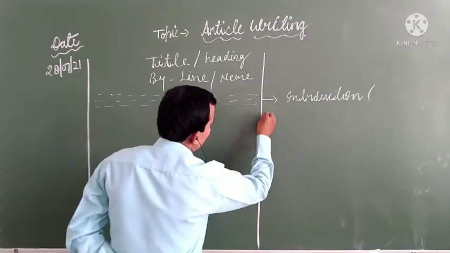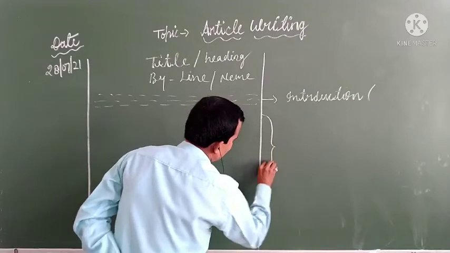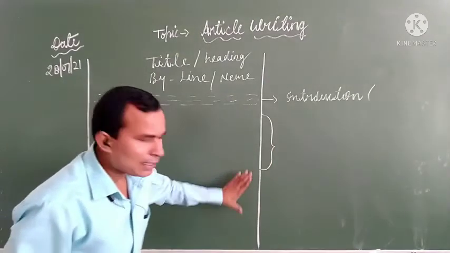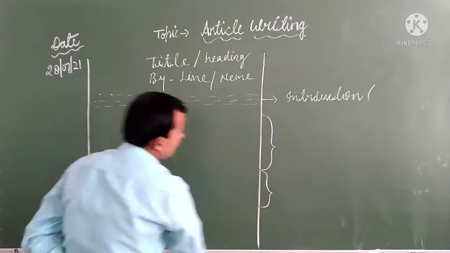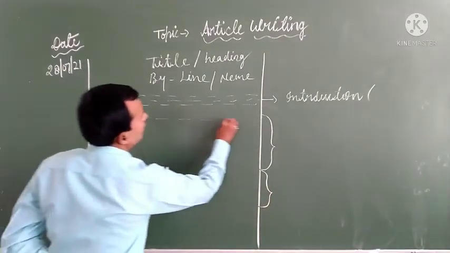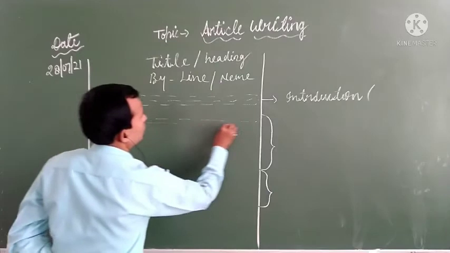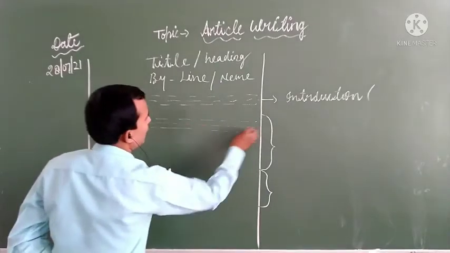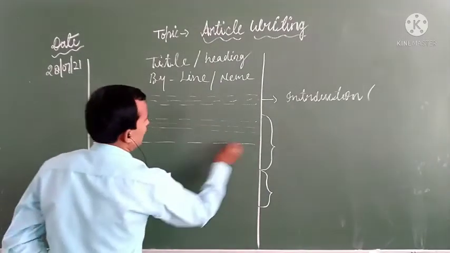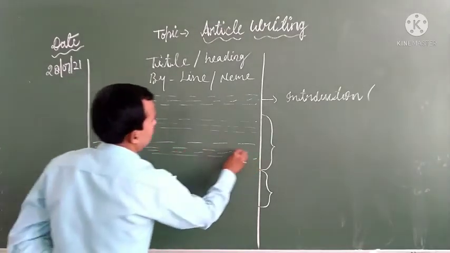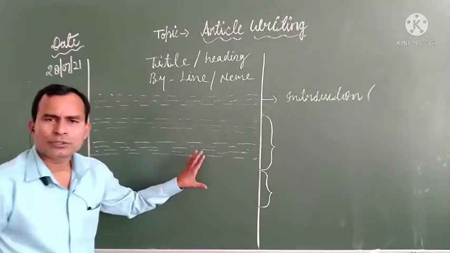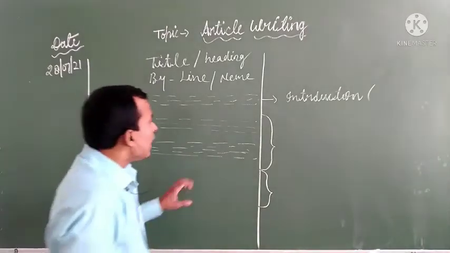After that the main body starts, and we can divide the main body into two parts. What two parts? Suppose this is again a paragraph, one paragraph, or suppose you have written two paragraphs. How many lines, your subject matter will decide.